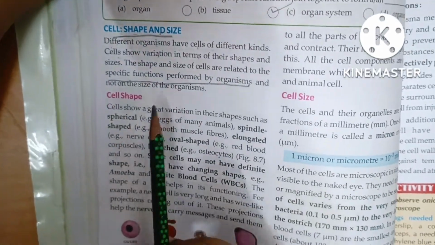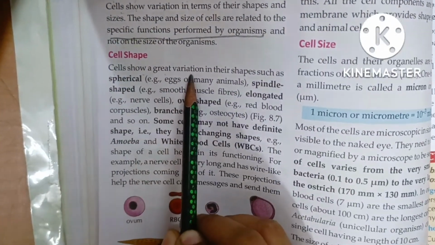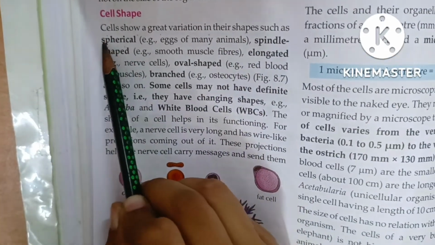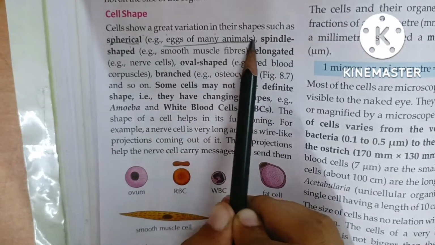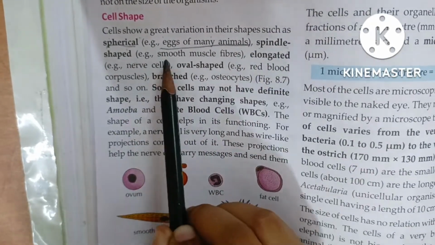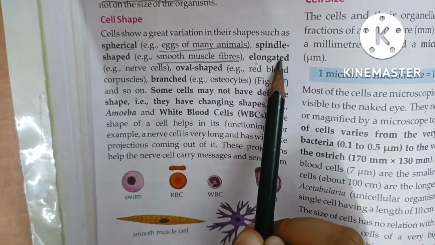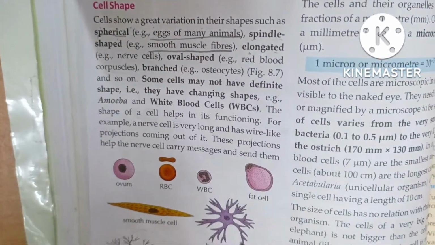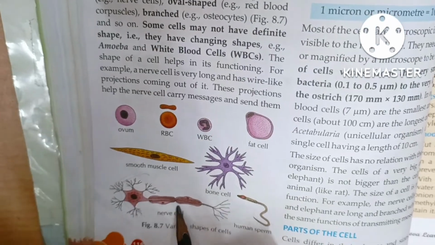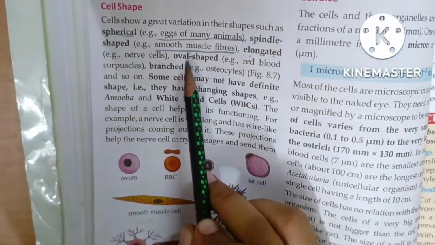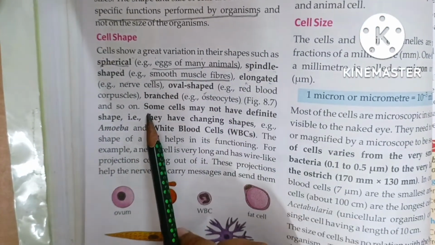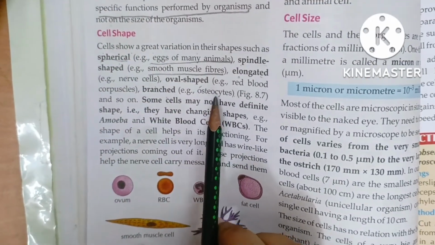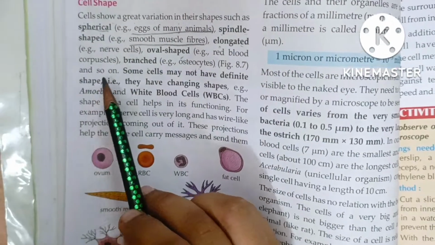Cell shape. Cells show great variation in their shapes, such as spherical shapes like eggs of many animals, spindle shaped smooth muscle fiber, elongated cells like nerve cells. As you can see here, this is the image of an elongated cell. This is a nerve cell. Oval shaped cells like red blood corpuscles, branched cells like osteocytes. Osteocytes are basically bone cells, and so on.